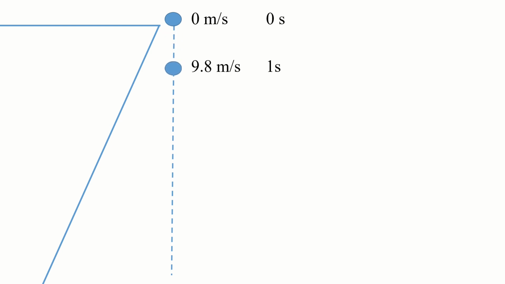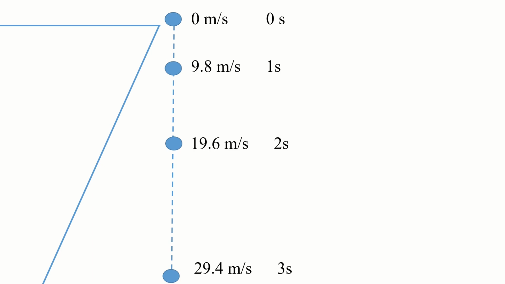When a body is dropped from certain height, then it comes down in a straight line path and its direction is towards the center of the earth. When it was at the height and not dropped, at this time its velocity is 0 meter per second, and after 1 second its velocity will increase to 9.8 meter per second, and at the end of another 1 second its velocity is more than that, 19.6 meter per second at the end of 2 seconds, and at the end of 3 seconds its velocity is found to be increased and it is 29.4 meter per second.